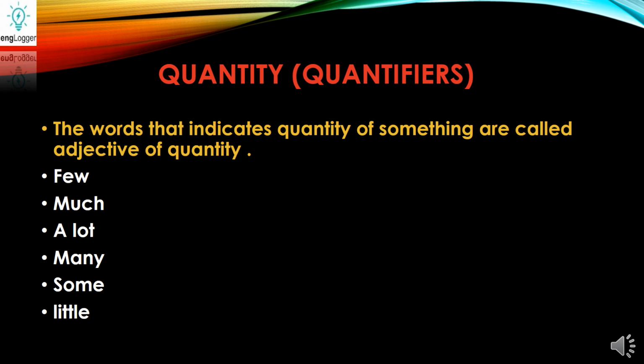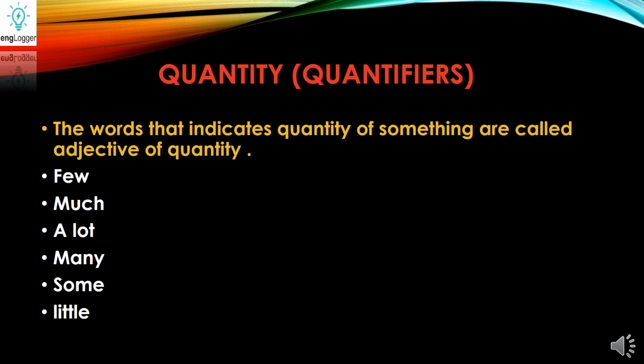Adjective of quantity. The words that indicate the quantity of something are called adjectives of quantity. For example, few, much, a lot, many, some, little, and they are called adjectives of quantity. These measuring words modify the noun and are also called quantifiers. With uncountable nouns we have to use quantifiers.